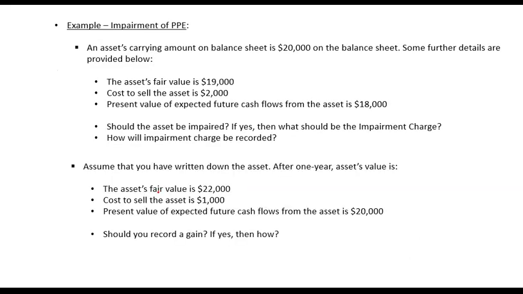Another key point to note is the impact of this impairment on your ratios. So impairment can have significant impact again on profitability and your performance ratio. So for example, if you have recorded an impairment charge in a year, your net income will go up, and if your net income goes up, your net income margin will also go up. So your profitability ratios will be higher. Like for example, net income to sales will be higher.